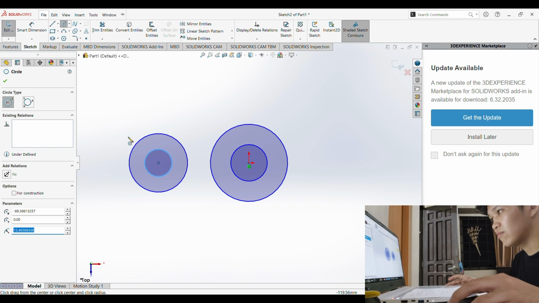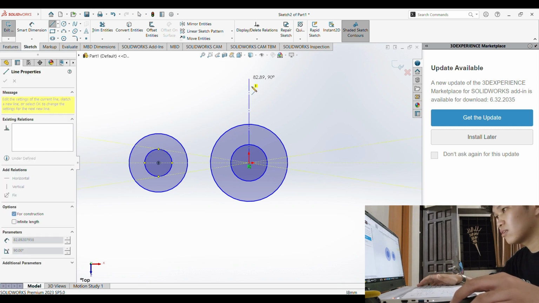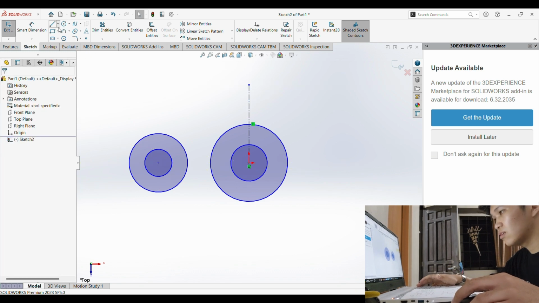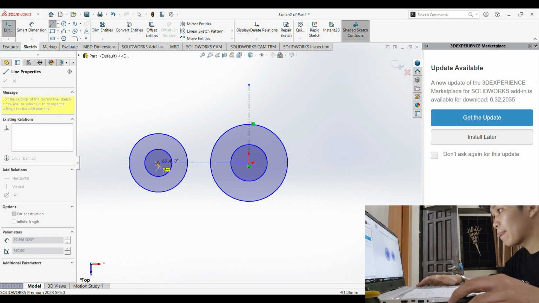It needs to be vertical. And let's add another center line towards the center of the left circle. Then there we go.